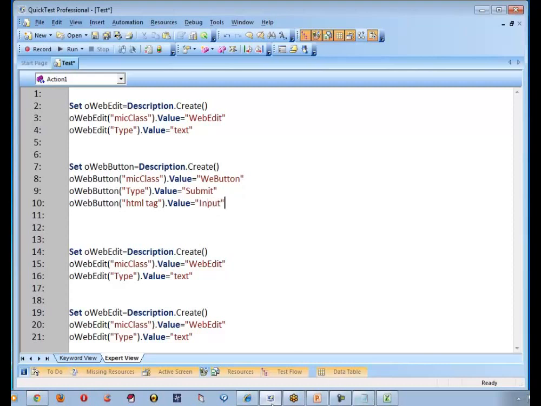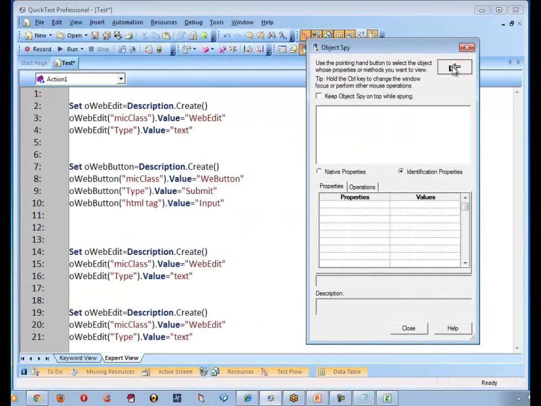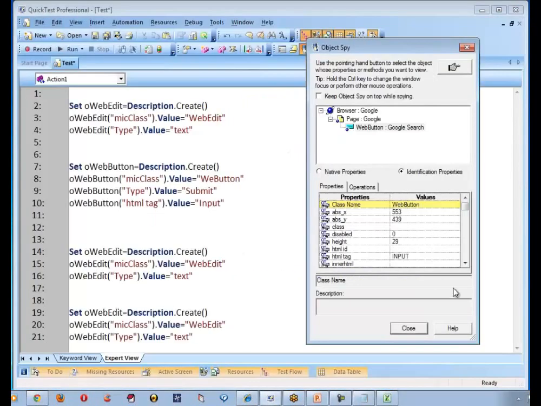Yes. So what is the guarantee it is input? You can cross check. We have just verified that. Can you see HTML tag is input type? So whatever the properties that QTP is showing, I want to use them as a description. That's what I am doing here.